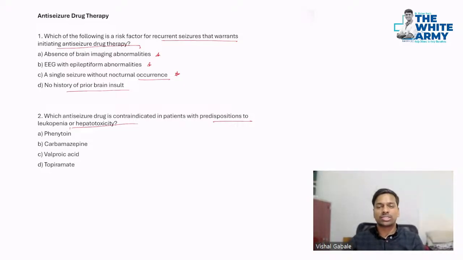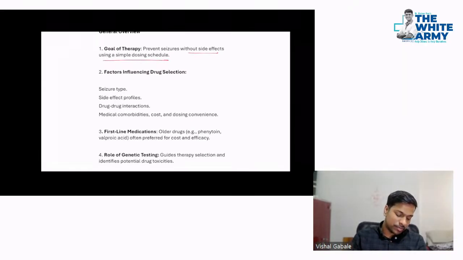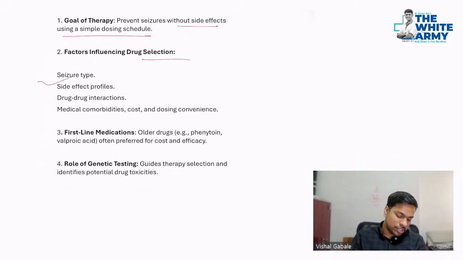All right, we all know this. Let's see the treatment now. So goal of the therapy is prevent seizures without the side effects using simple dosing strategy. All right. So treatment or drug selection is on the basis of seizure type. As you know, focal seizure has different treatment, or generalized seizure has a different.